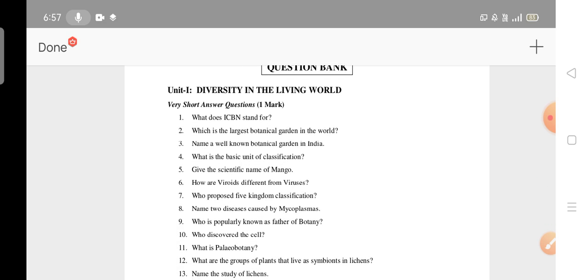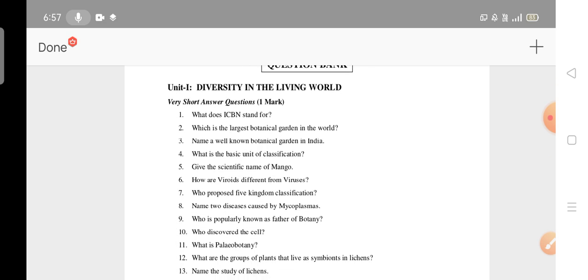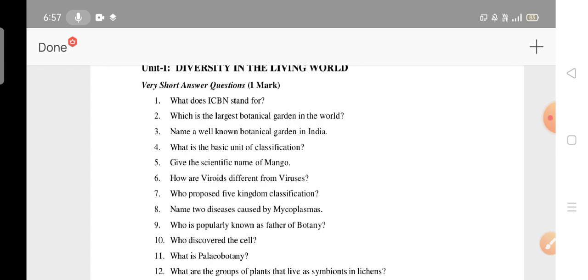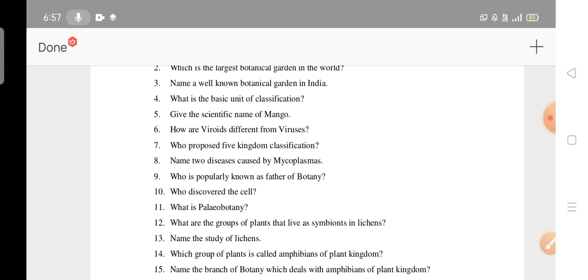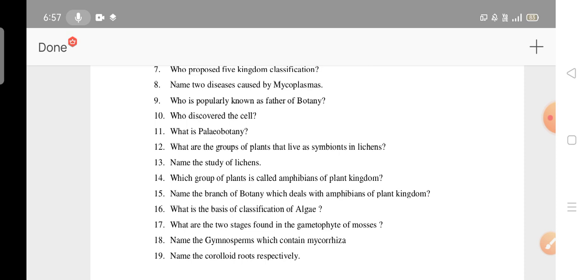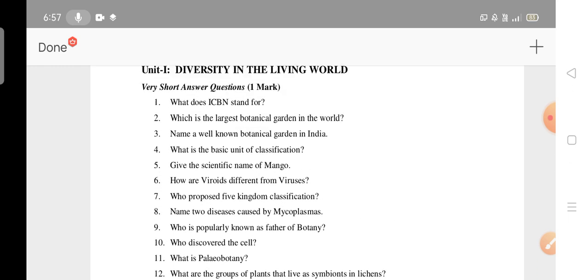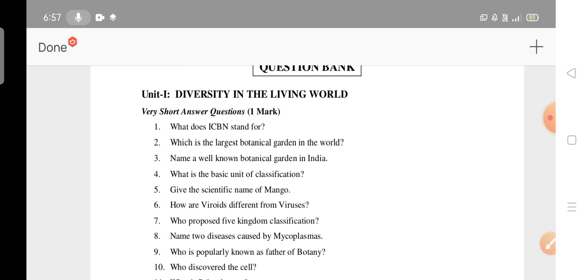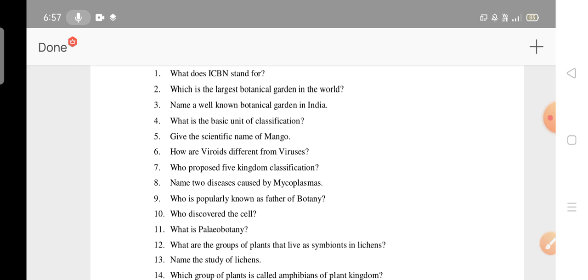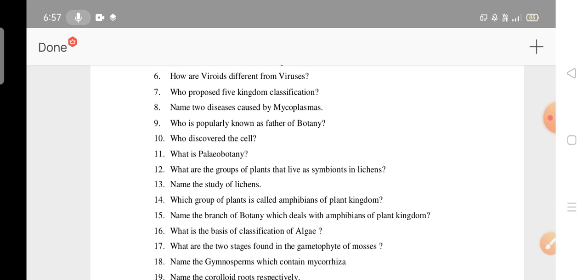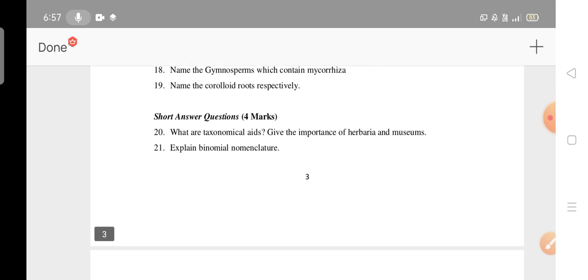So if you want, again you can go to the important questions unit wise. These are the important questions unit wise for the English medium students. Many English medium students were asking. I don't have enough time, but since so many are requesting, for your future sake I am preparing this. In the first unit these are the 1 mark questions. Please go through the 1 mark questions. It's very important, don't leave any 1 mark questions. These are the 1 mark questions and 4 mark questions in the first unit.